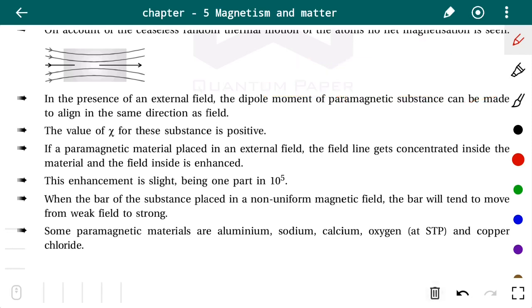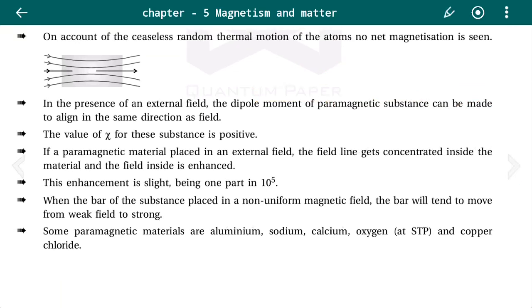This enhancement is slight, being 1 part in 10 raised to 5. When a bar of the substance is placed in a non-uniform magnetic field, the bar will tend to move from weak field to strong field. That we have already discussed, that when this substance is placed in a non-uniform magnetic field, it will go from weak field to strong field, because this substance gets attracted to the magnet, so it will be moving towards the strong field.